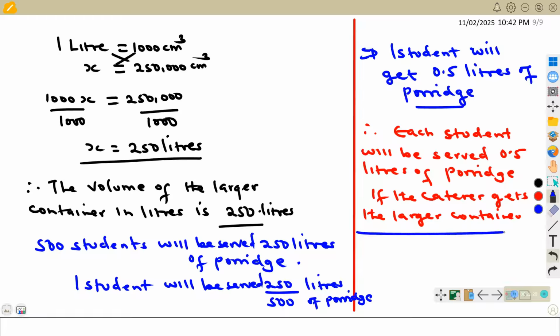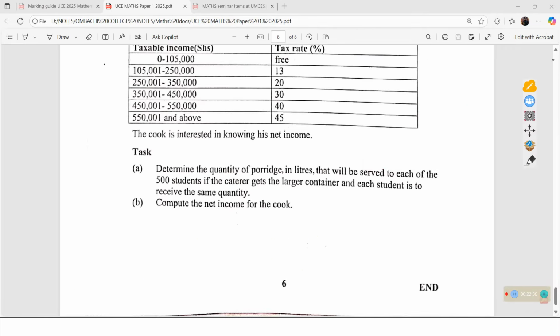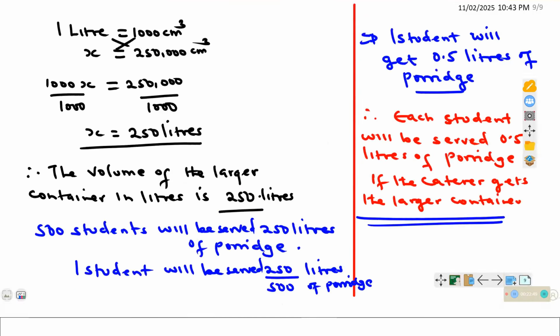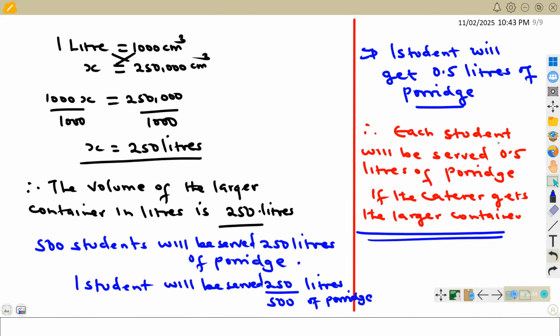So that is all that was required for part A. We needed to give the response that determines the quantity of porridge in liters that will be served to each of the 500 students if the caterer gets the larger container and each student is to receive the same quantity. So each student will be served 0.5 liters of porridge. That will answer part A, and now we shall look at part B.